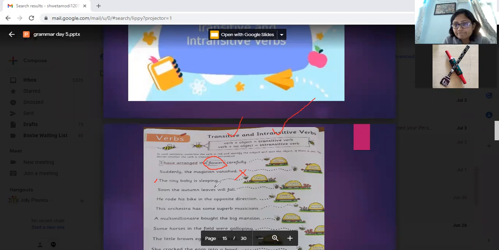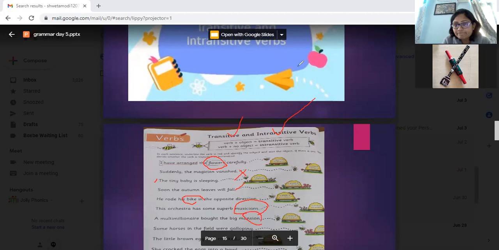Intransitive. Yes. Fourth also intransitive. This is also intransitive because there is no object, but bike is an object, so transitive. Musician is an object, so transitive. Mansion is an object, so transitive.